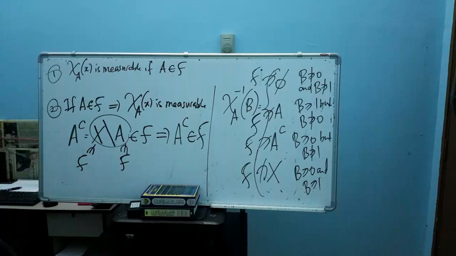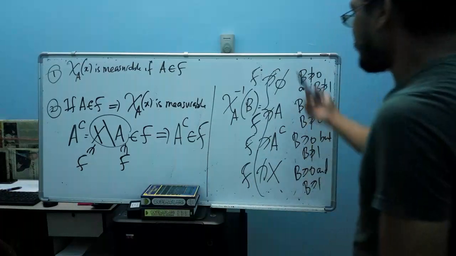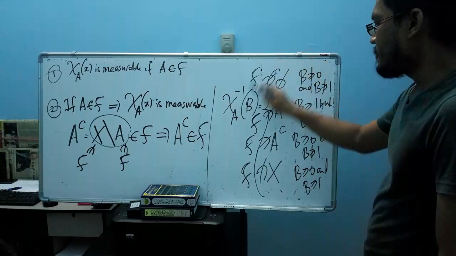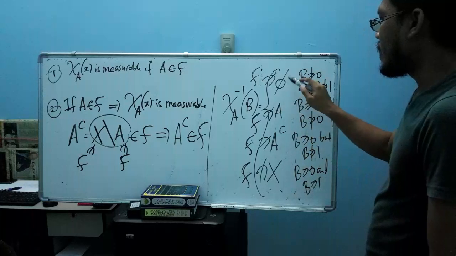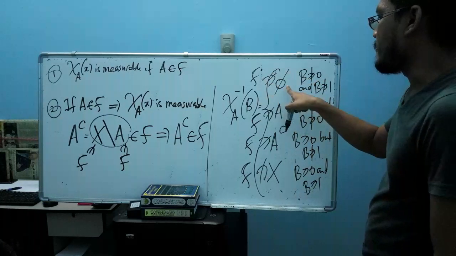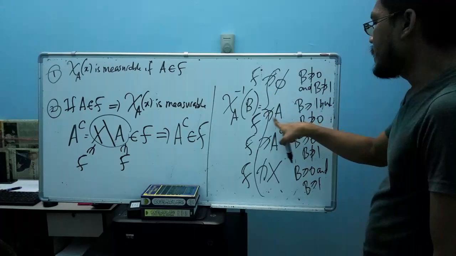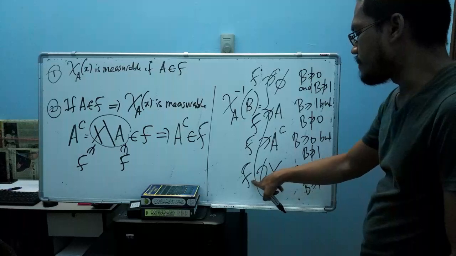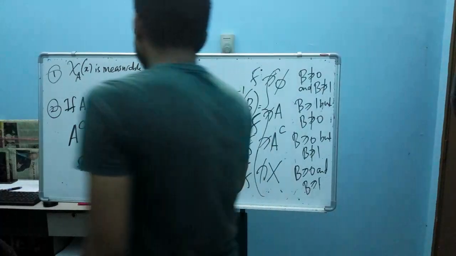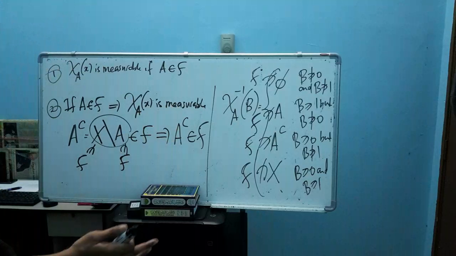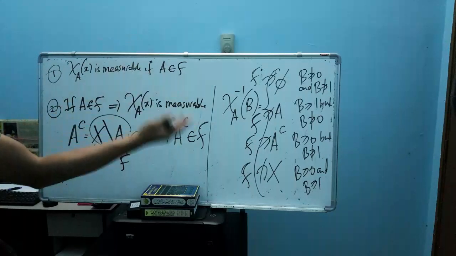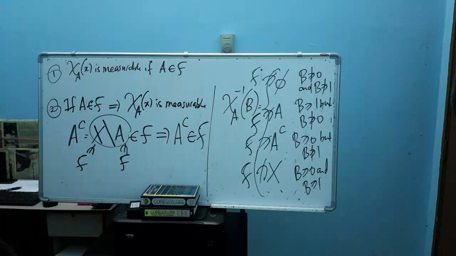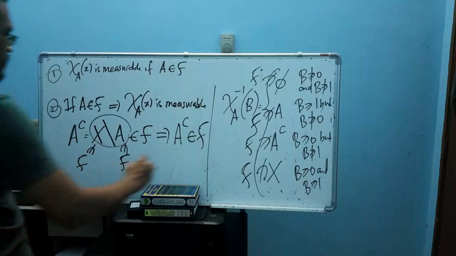So now from this pre-image, the pre-image for all Borel sets, we can see that all of it is an element of F. The empty set is an element of F, A is an element of F, A complement is also an element of F, and X is also an element of F. Therefore, the second statement is also true. First statement true, second statement also true. Therefore, the theorem is proven.